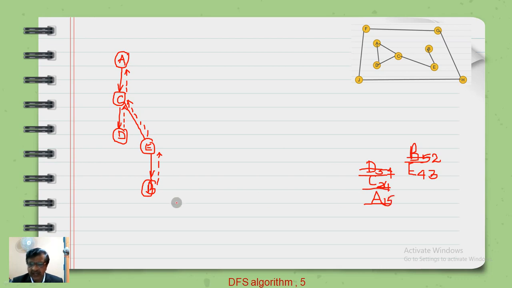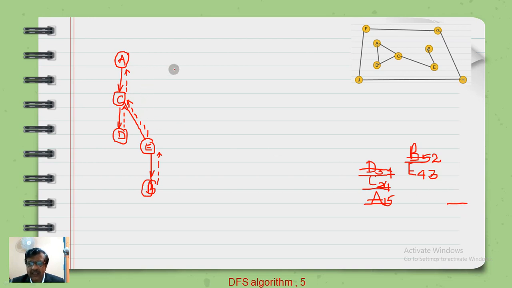But astonishingly, the algorithm will still find some entries in the adjacency list, adjacency matrix. Therefore it will start once again. The algorithm is implemented once again, and it will start from among E, F, G, H. From F it will start. The stack is completely over. The stack is empty, so I have to start from here.